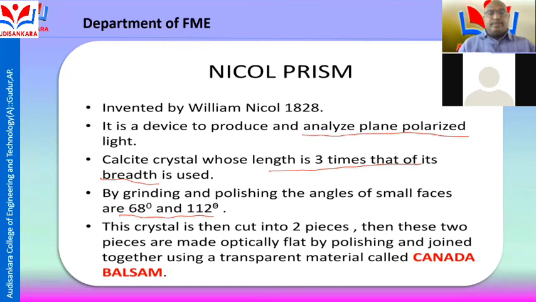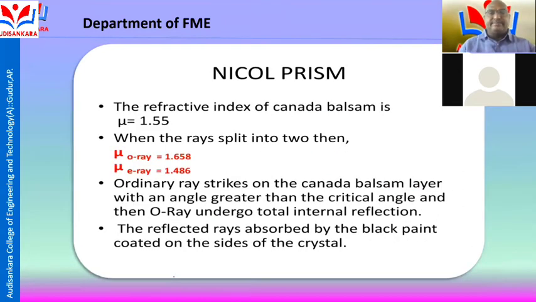Then the 2 pieces are made optically flat by polishing and joined together using a transparent material called Canada balsam, which is a transparent cement. In the Nicol prism, the refractive index of the Canada balsam is 1.55. When the ray splits in 2, the refractive index of the ordinary ray is 1.658 and the refractive index of the extraordinary ray is